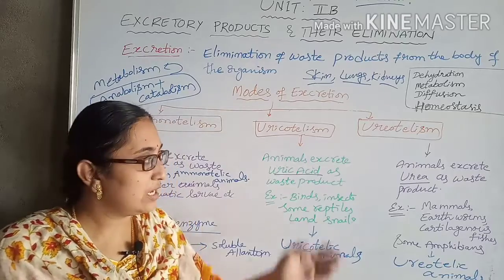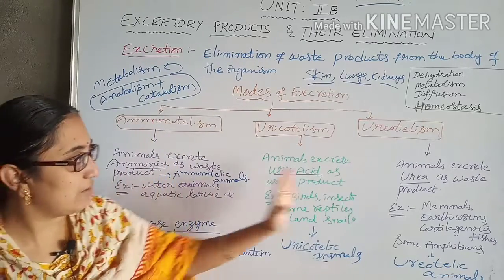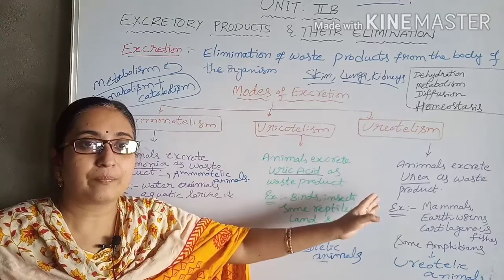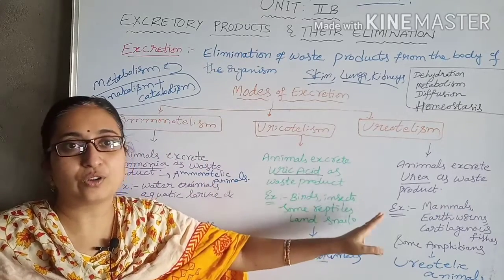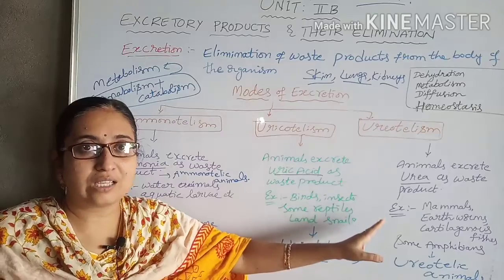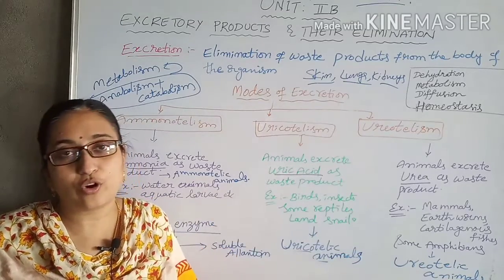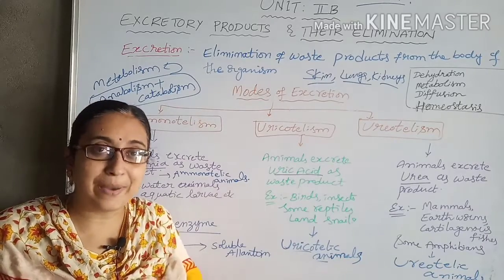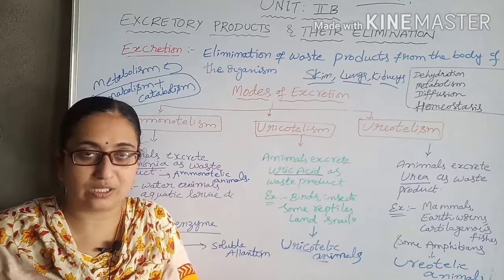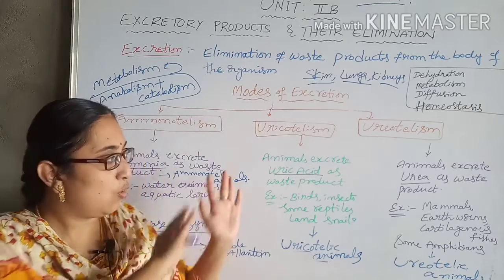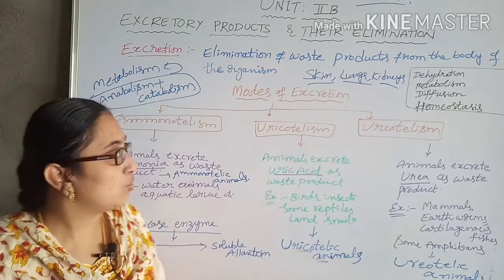Here, how is ammonia converted into urea? Ammonia is converted into urea, which is much less harmful to the body of the organism, and this urea is stored in the blood temporarily till it is excreted outside. The whole process takes place through the ornithine cycle.